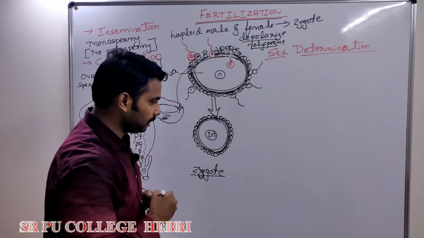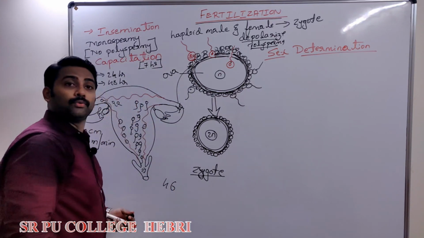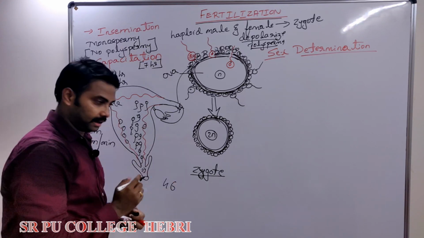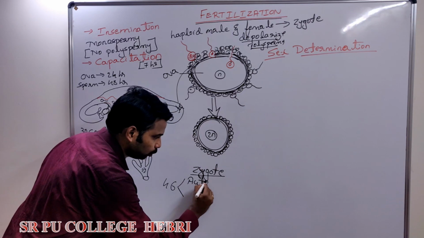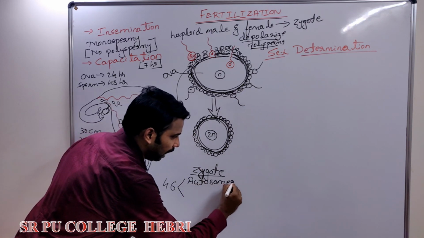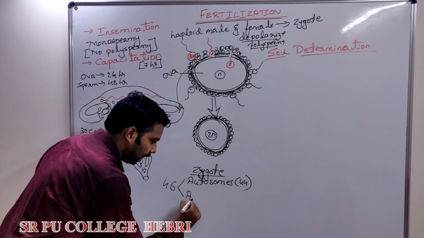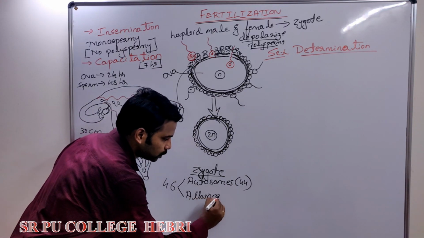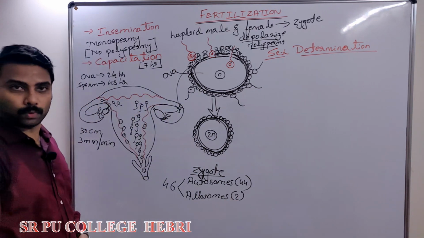Try to understand. As we know, we have how many chromosomes? 46 chromosomes are there in every cell. The 46 chromosomes can be classified into 2 types. What are they? Out of that, 44 are autosomes, and the 2 are called allosomes, or they are also called sex chromosomes.